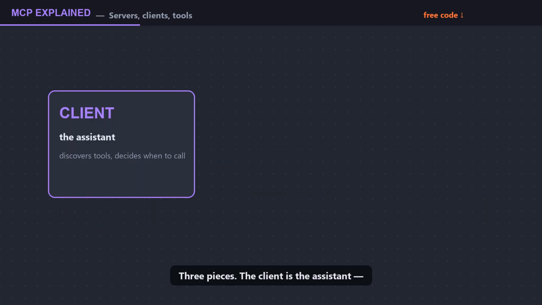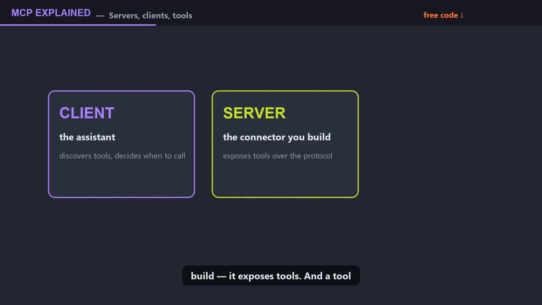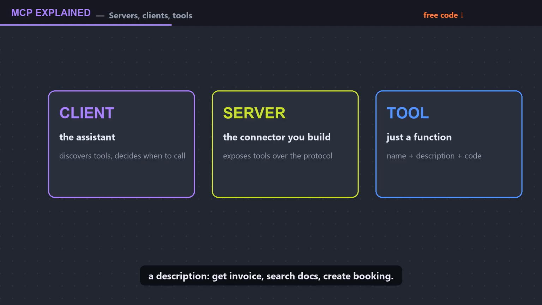3 pieces. The client is the assistant. It discovers what's available and decides when to use it. The server is the connector you build. It exposes tools. And a tool is just a function with a name and a description. Get invoice, search docs, create booking. The assistant reads those descriptions and calls the right tool at the right moment.